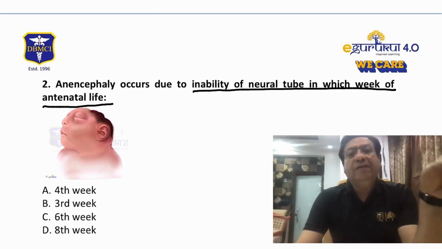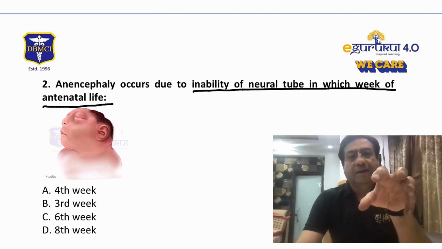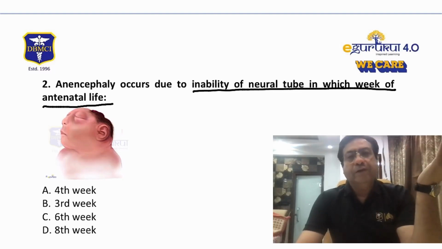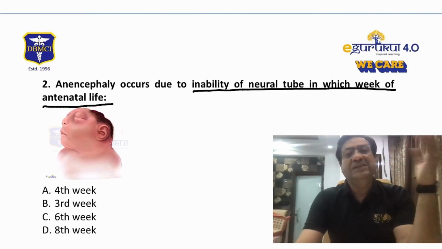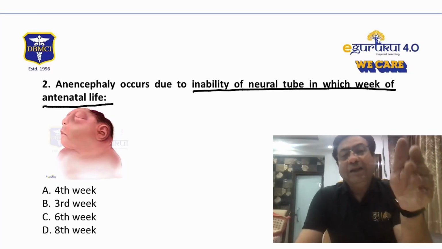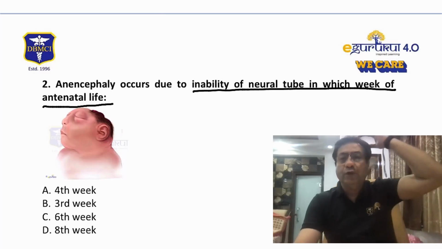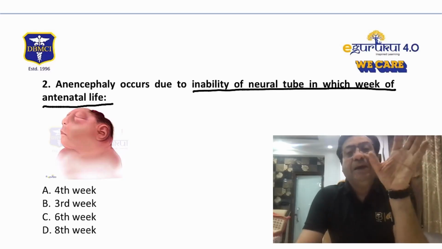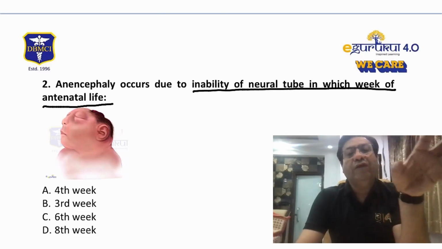So anything which interferes in the closure of the neural tube between the 3rd to 4th week of intrauterine life will result in either the cranial part of the neural tube or the spinal part of the neural tube, or in some cases both the cranial and the spinal part of the neural tube, which may remain exposed to the environment. So this is a neural tube defect. And anencephaly is basically a type of a cranial neural tube defect, because here you have the brain which is totally exposed to the environment. So it is basically because of failure of the neural tube to close between the 3rd to 4th week of intrauterine life.